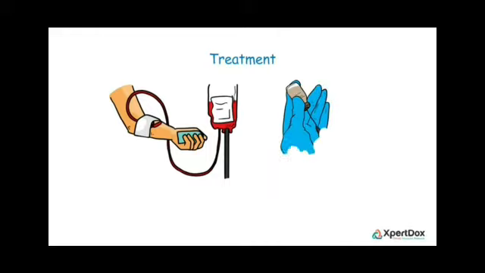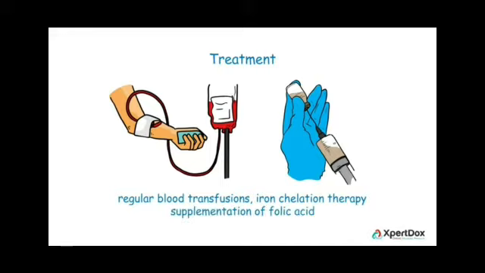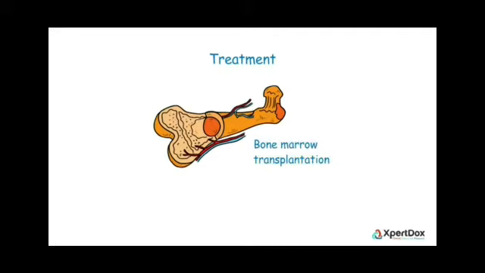Treatment. It includes regular blood transfusion and iron chelation therapy for the individuals, and supplementation of folic acid is essential. And an advanced treatment is bone marrow transplantation.